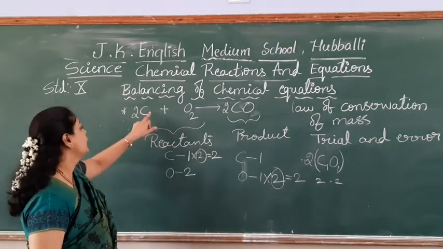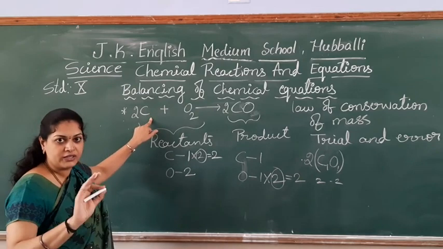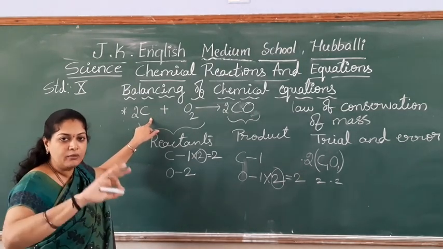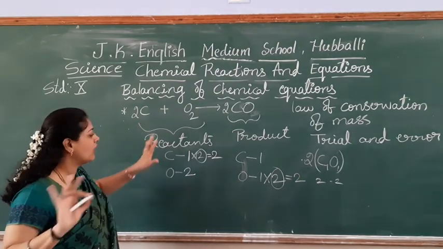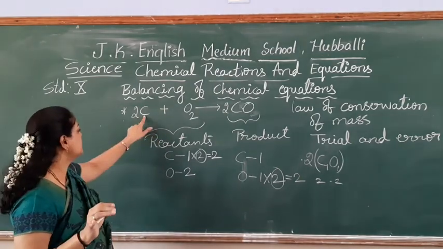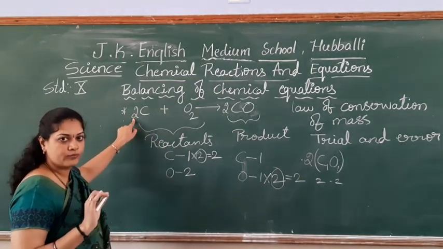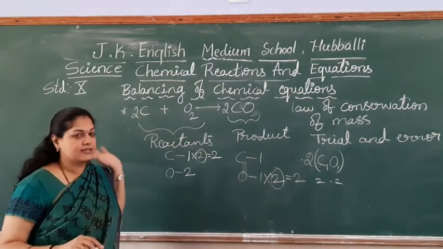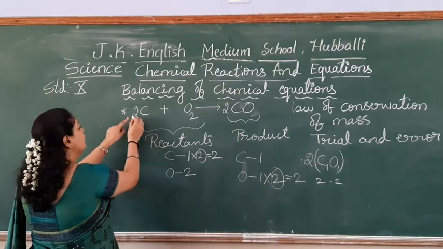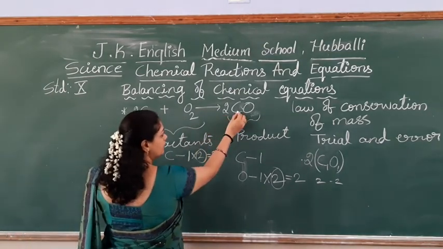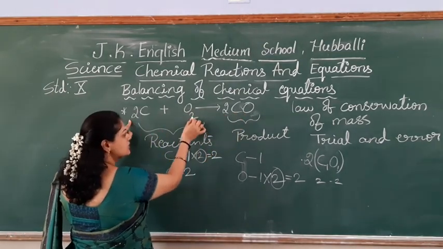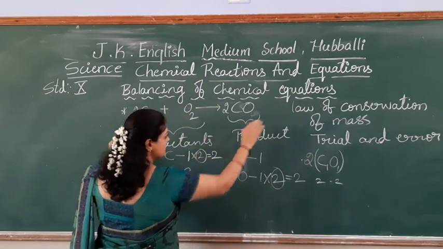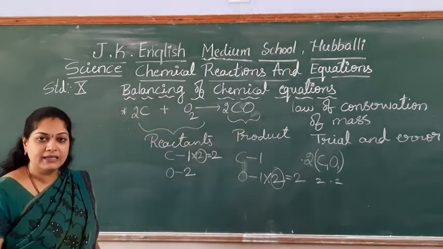Just now I told you, you can't write it here or you can't change. Carbon is C. You can't make it something, you can't do. Okay? So this you have to multiply with the 2. Over your work, the last step is to check this. 2 carbon, 2 carbon. 2 oxygen, 2 oxygen. Yes, the equation is balanced.